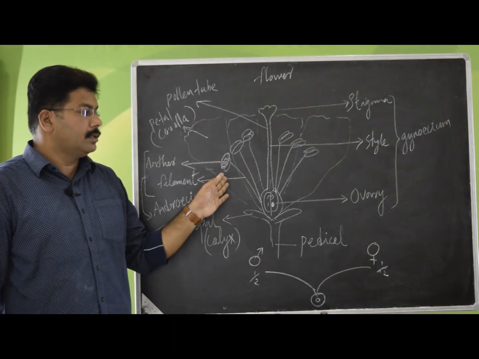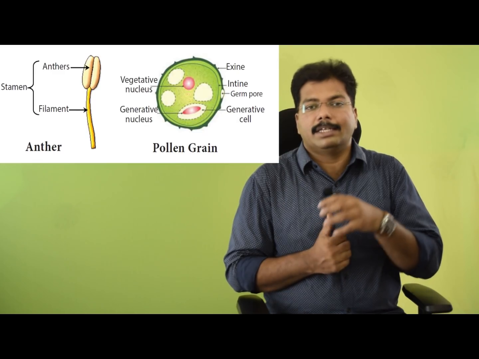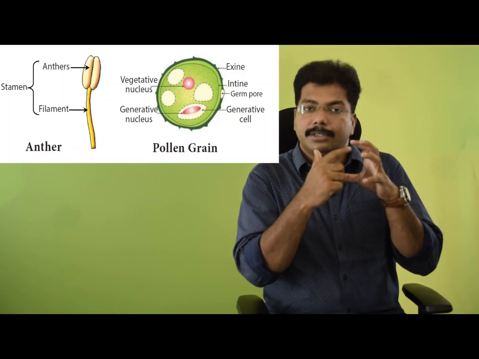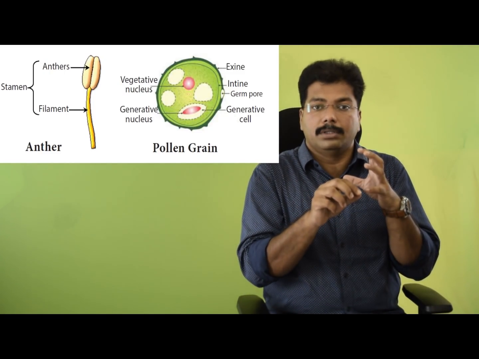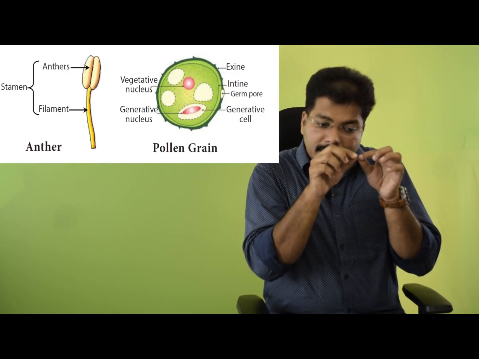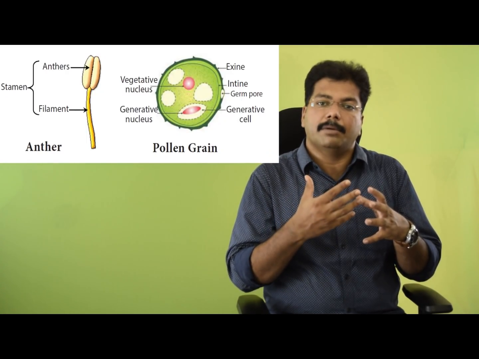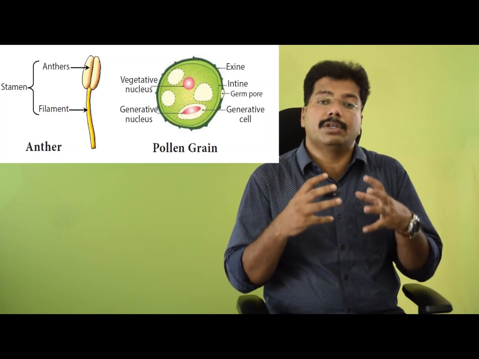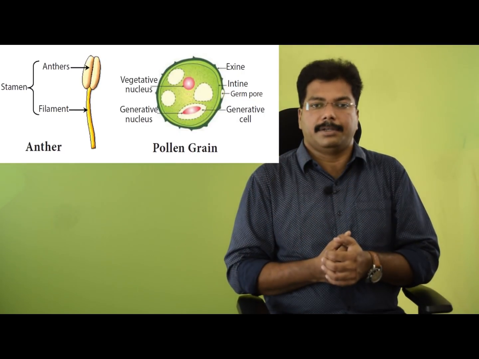If you look at the structure of a pollen grain, it is spherical in shape and has two cell walls, exine outside and intine inside. This exine, the outer covering, has a germ pore through which it can start germinating. The outer membrane of these pollen grains is made up of cellulose and pectin kind of carbohydrates, which are very complex in nature. A mature pollen grain has two cells inside.